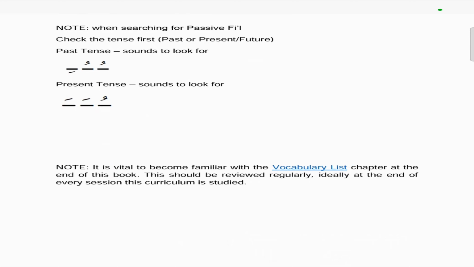So now when searching for a passive fi'il, check the tense first, whether it's past or present. The past tense sounds to look for or to listen for would be the u and the i. So you hear the u and then the i. And for the present tense, the sounds to look and listen for are the u and the a sound.